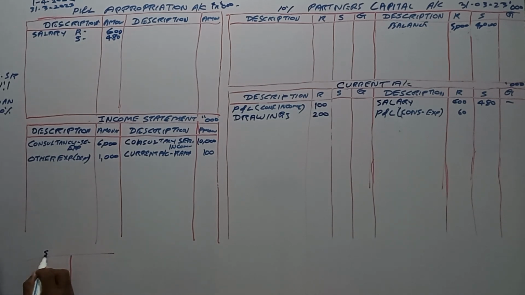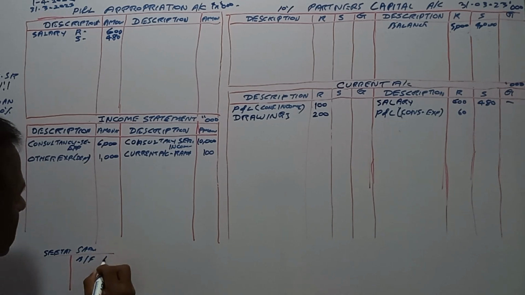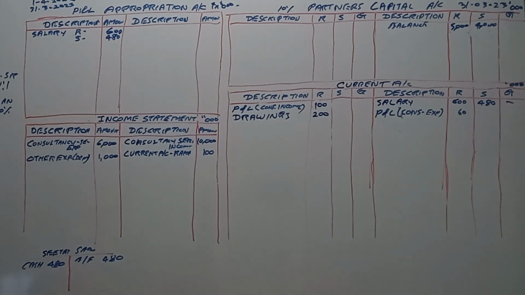Salary, Sita. Salary payable, how much? 408. It has been paid by cash, right? 408, right? 480.